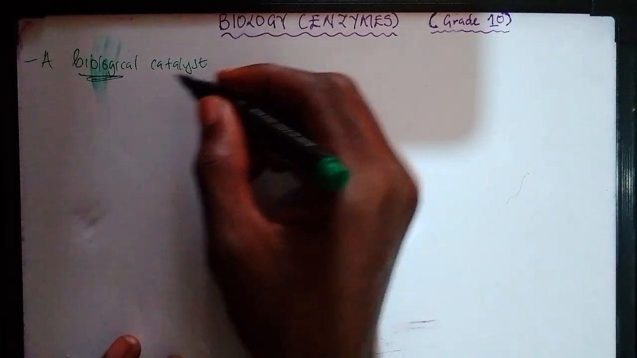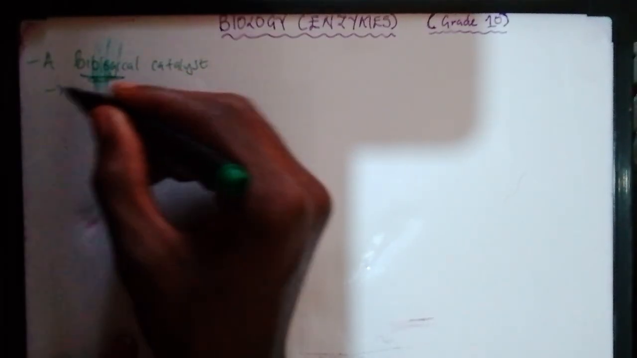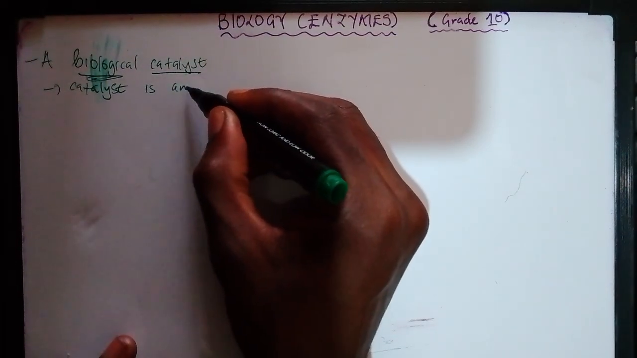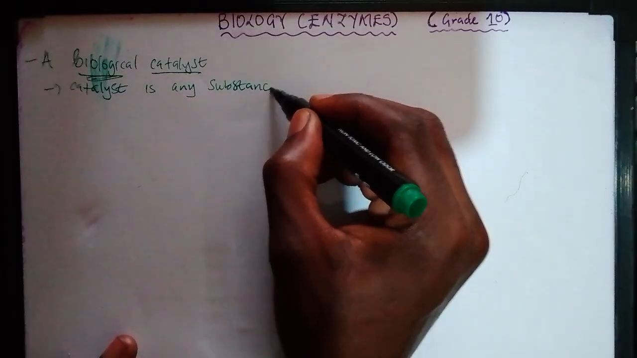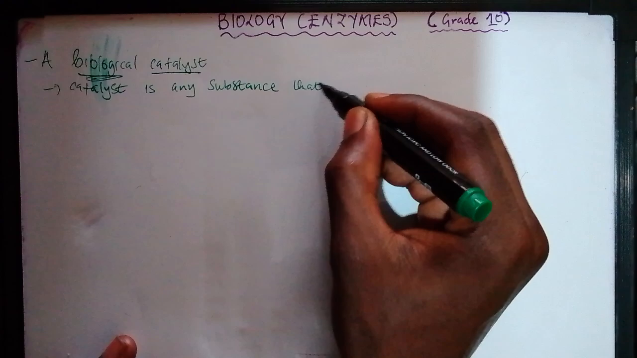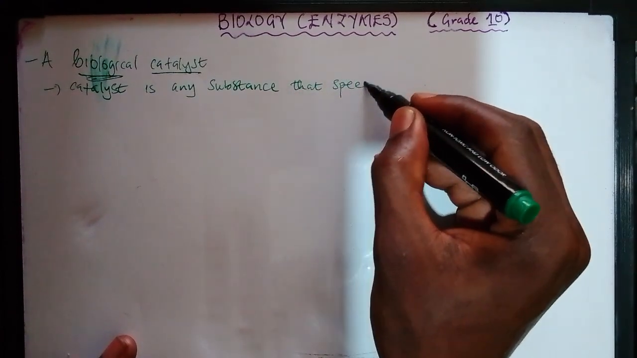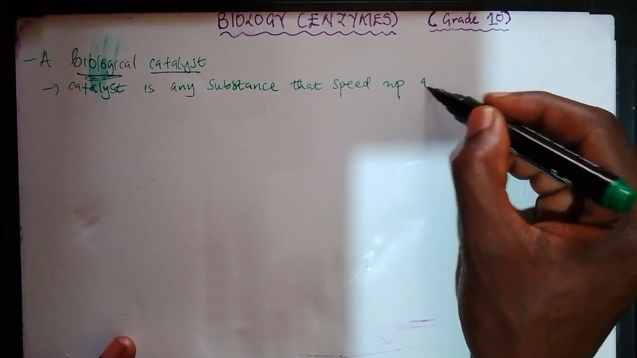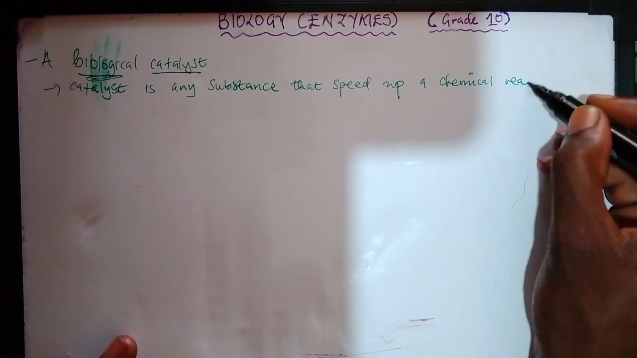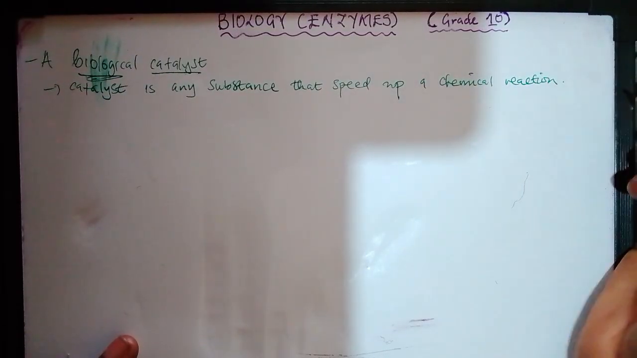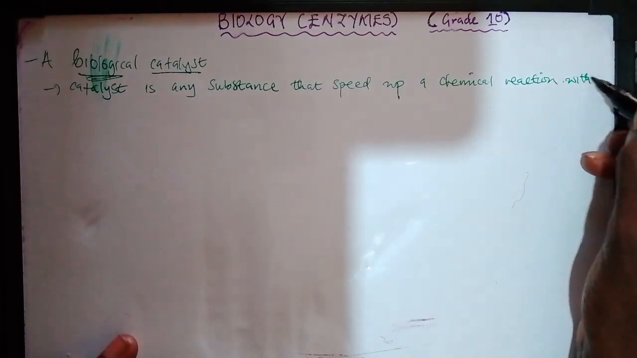We say that a catalyst is any substance that speeds up a chemical reaction without being changed.